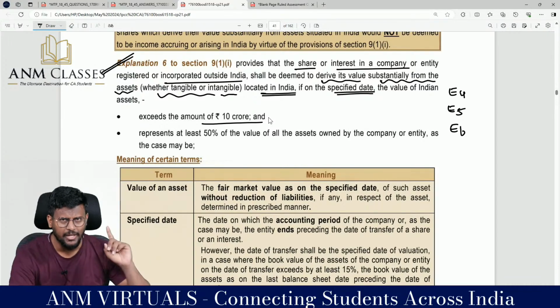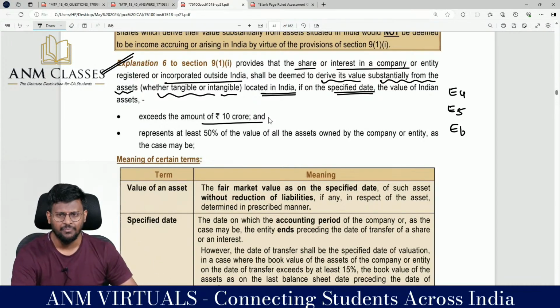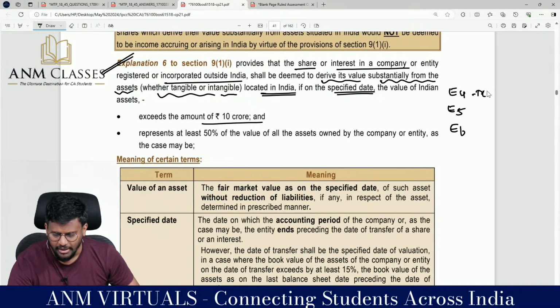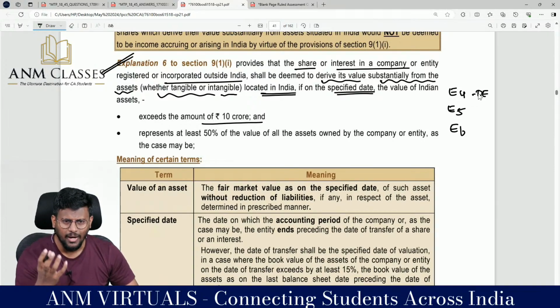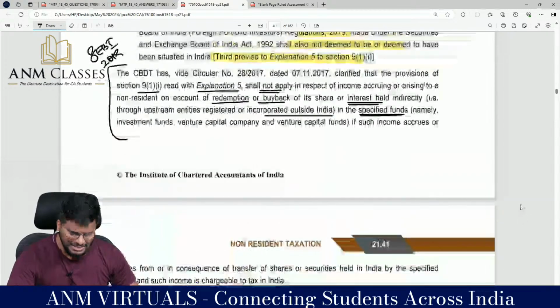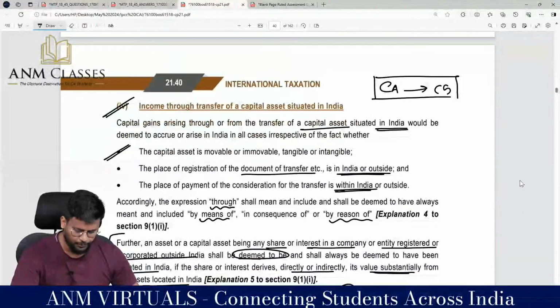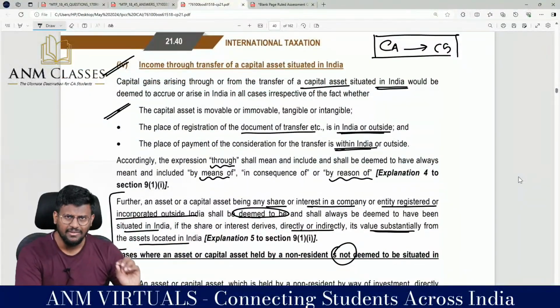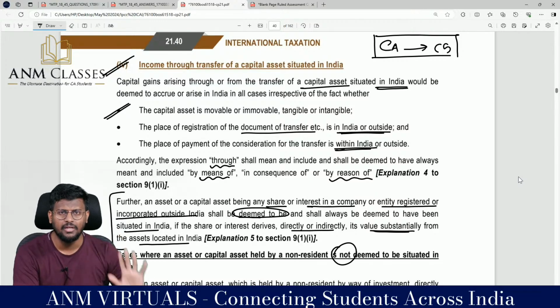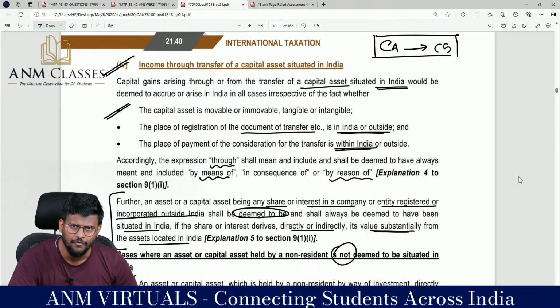Because what Explanation number 4 is saying is a direct explanation, my dear lovable students. If you are having any asset situated in India, this is what Explanation number 4 says. That is, any capital gain arising through or from the transfer of capital assets situated in India, then it will be deemed that the income has accrued or arisen in India.